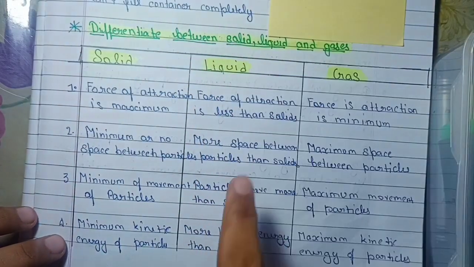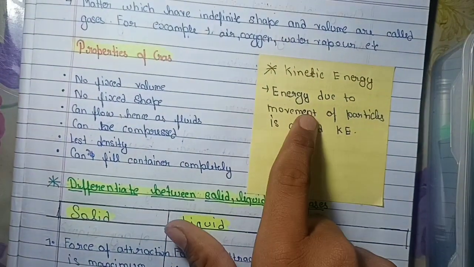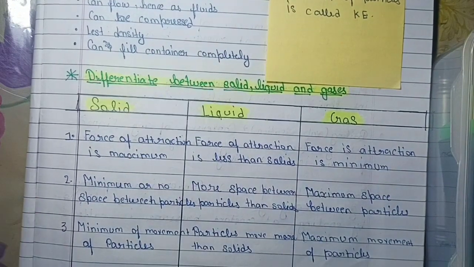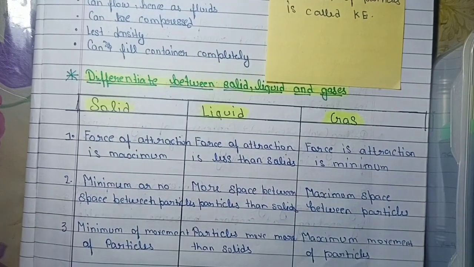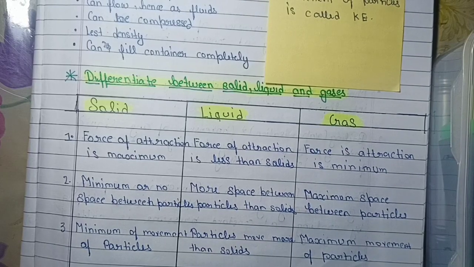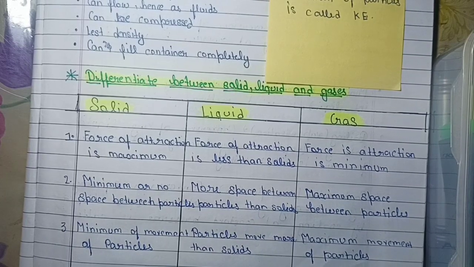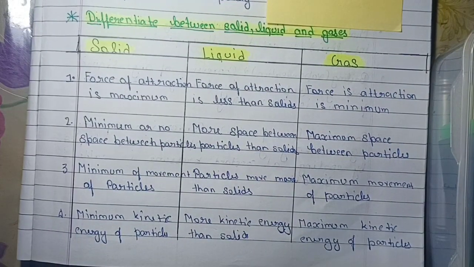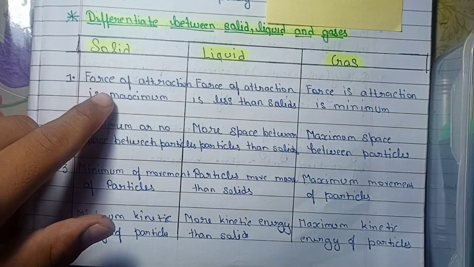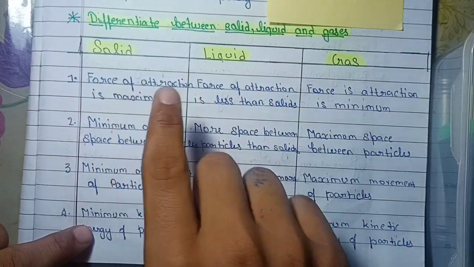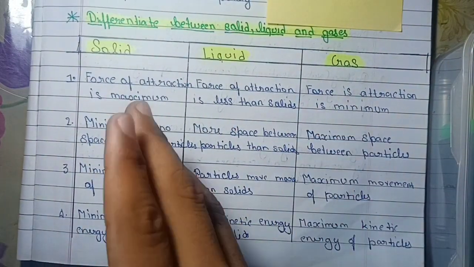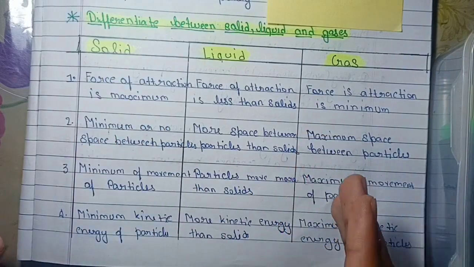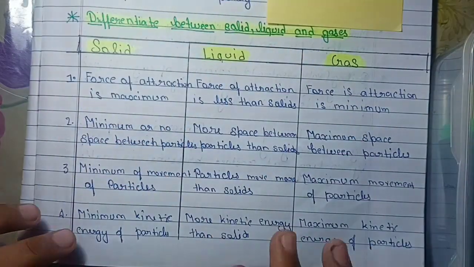In liquid there is more kinetic energy than in solid, and in gas there is the maximum kinetic energy. In the first point maximum is in solid, minimum in gas, and on these three points the minimum is solid and maximum is gas, and liquid is in the middle on every point.